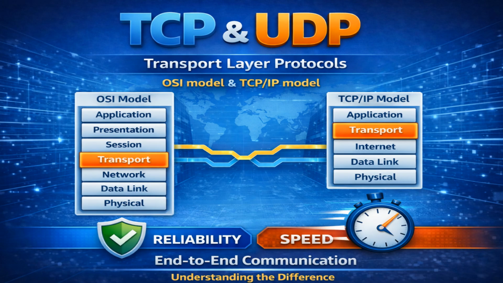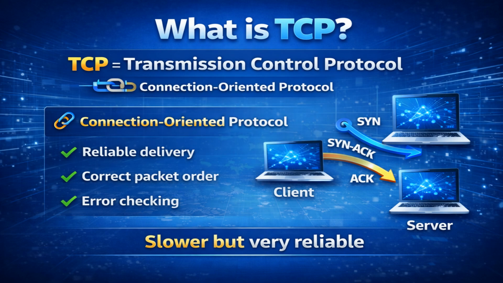TCP focuses on reliability, while UDP focuses on speed. Let's understand the difference. TCP stands for Transmission Control Protocol. It is a reliable, connection-oriented transport protocol that ensures accurate and ordered data delivery. It uses control mechanisms to guarantee data correctness, which makes it slower but dependable. TCP ensures reliable delivery, correct packet order, and error checking. Because of these mechanisms, TCP is slower but very reliable.